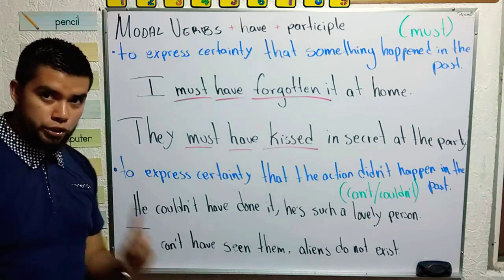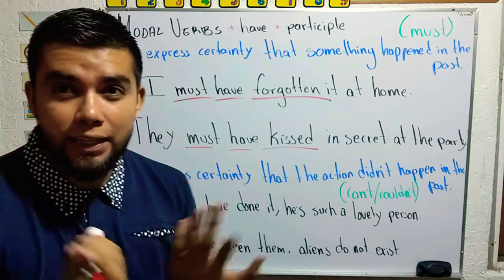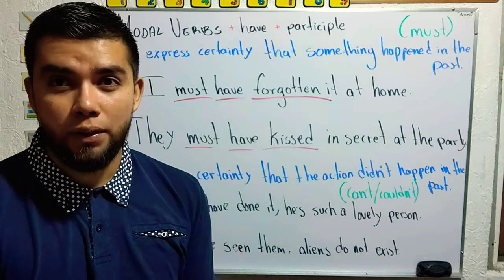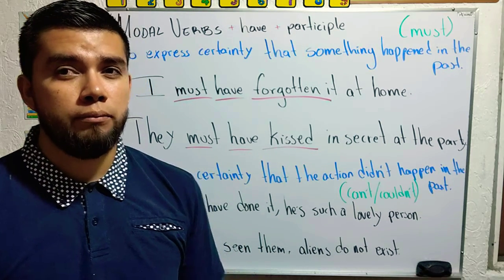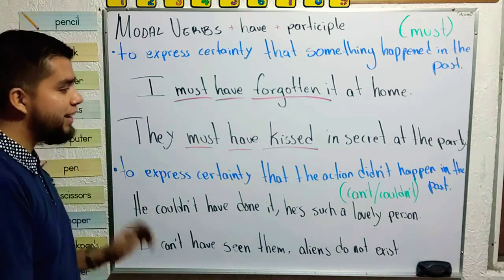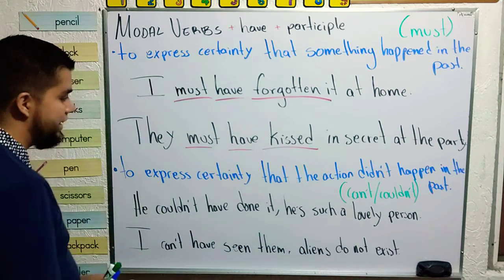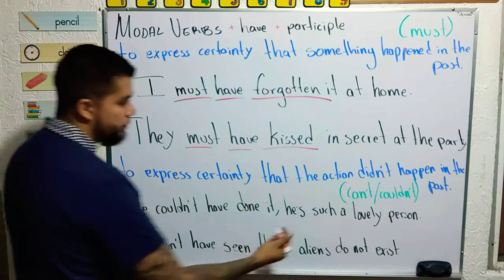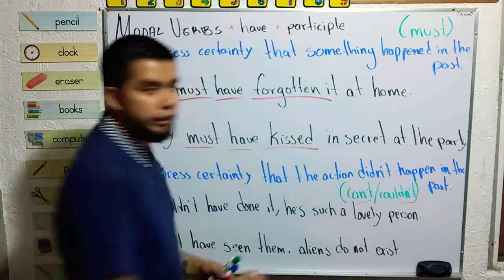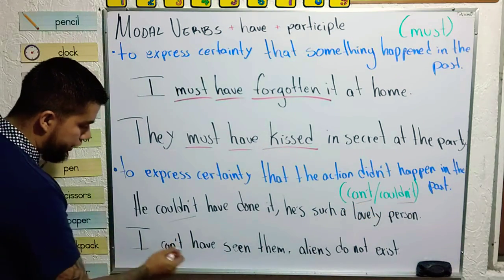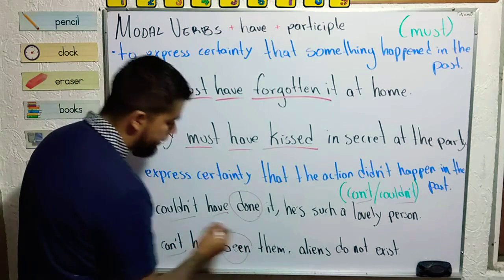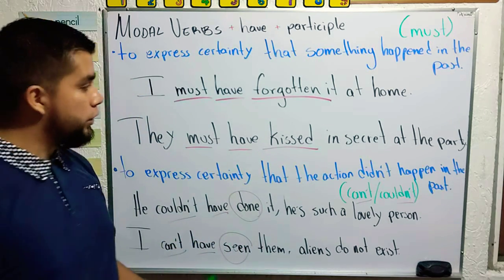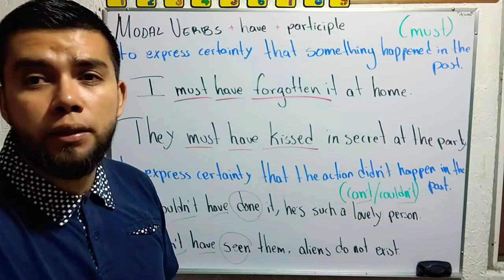So you're pretty sure that you didn't see the aliens, that the action didn't happen. But it's a supposition. You don't have proofs. So again, for this, in the negative form, we're going to use can't and couldn't. So modals, have, and the verbs in participle form. Okay, so let's continue. Wait for the others.